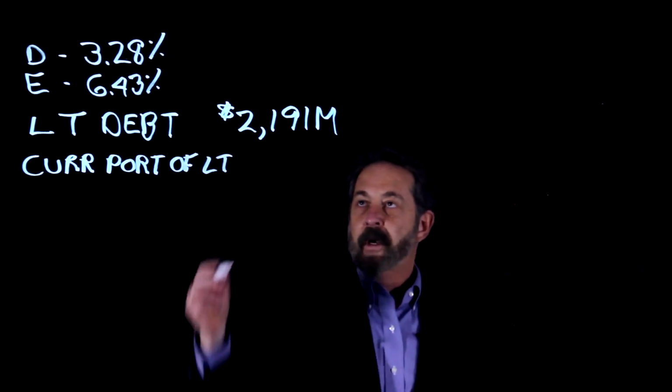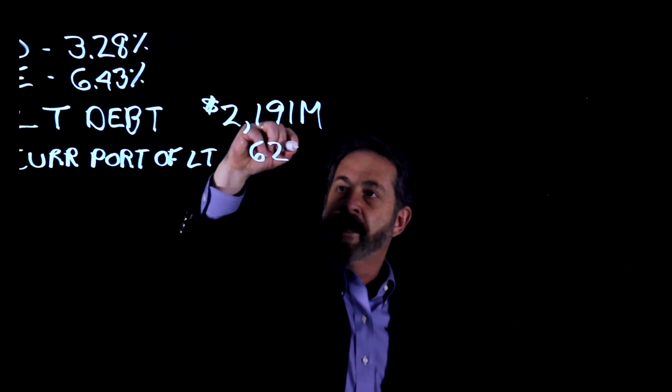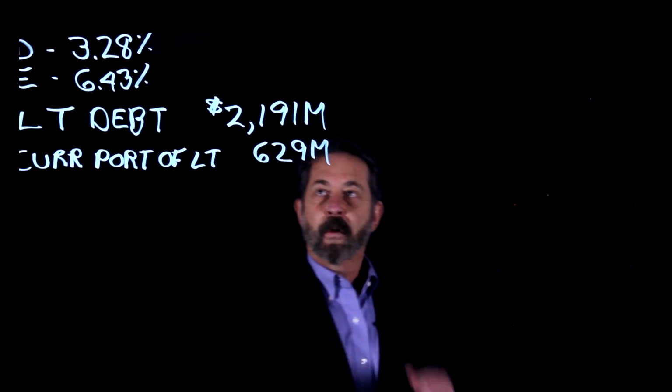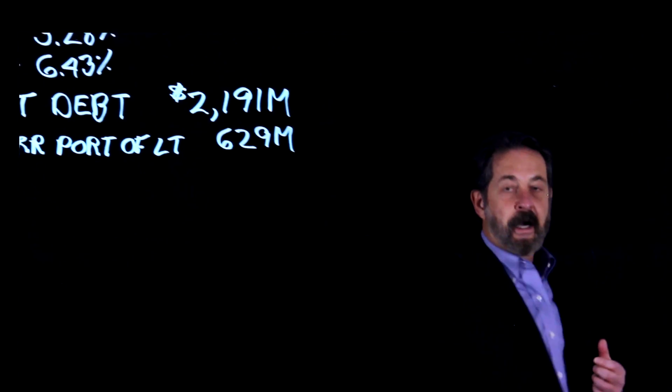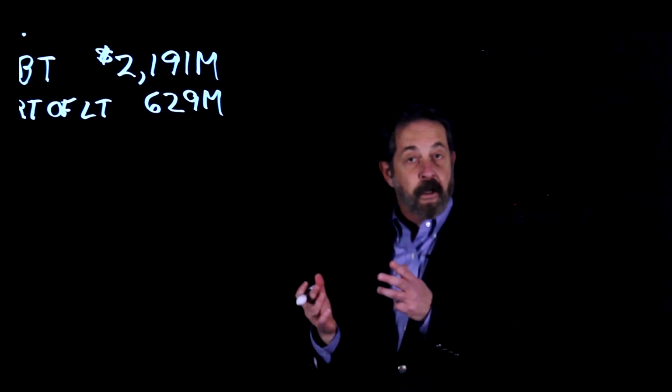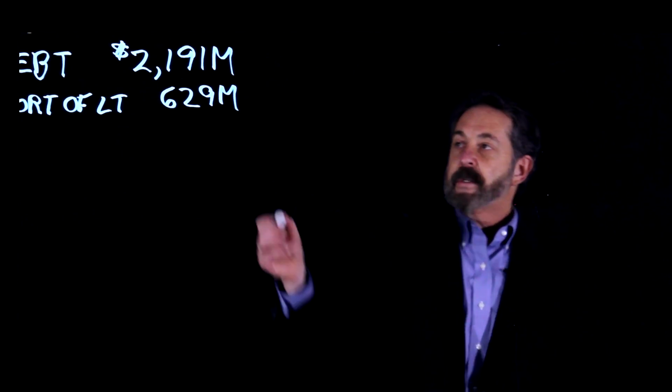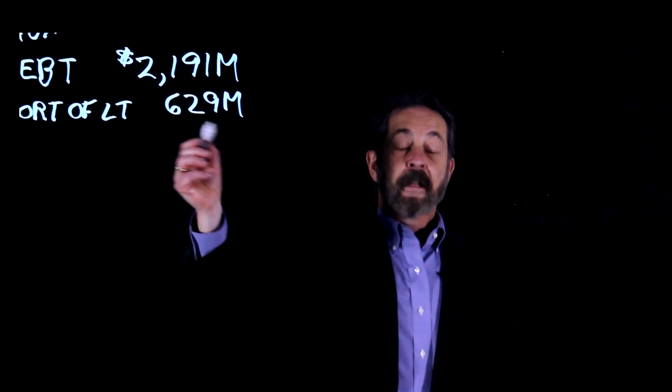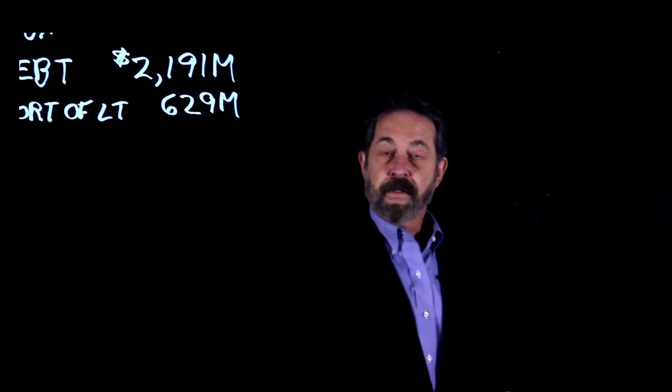And let's make up a number here. How about $629 million? Okay, $629 million. You're going to find that under the current liabilities section because this is the amount of the long-term debt that this company is going to have to pay this coming year.